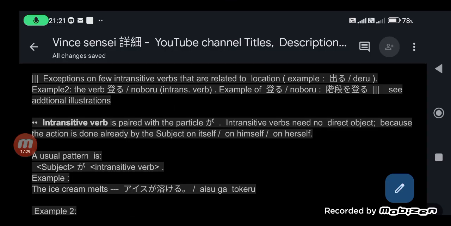Okay, so going back to the cheat sheet. The same is true with noboru. Example of this: we climbed through the use of stairs. Noboru is to climb or to ascend, just like in stairs or mountains.